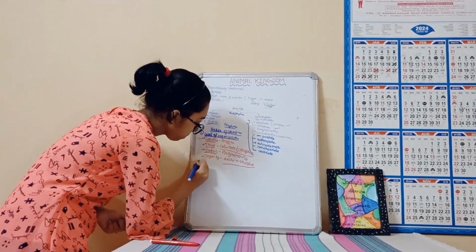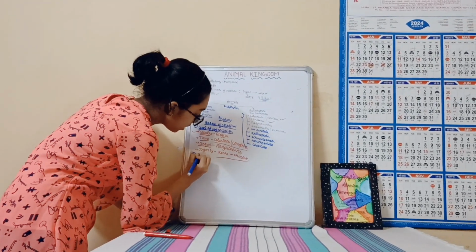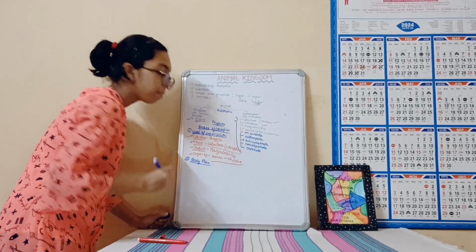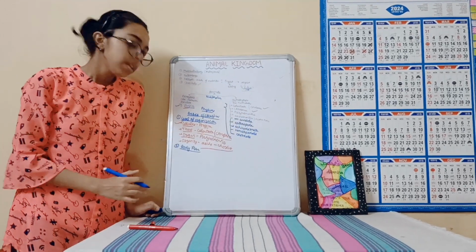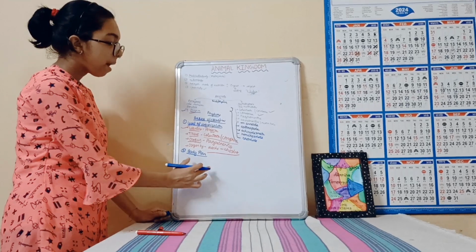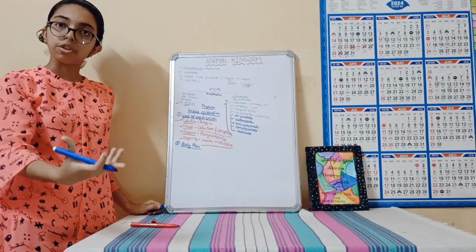Now the next level of classification is on the basis of body plan. Yes, it is not given in the NCERT directly, but you can see that in the paragraphs of Porifera, Coelenterata and all these, somewhere it is given about the body plan. And by understanding body plan, you will also always understand the digestive system.